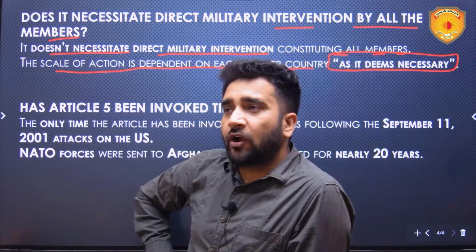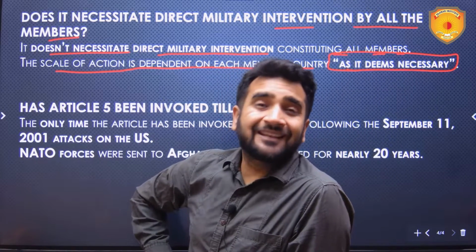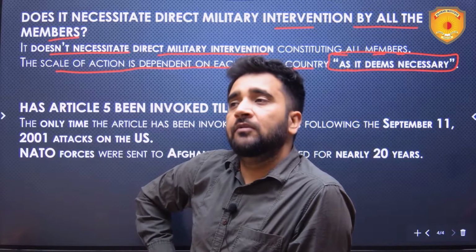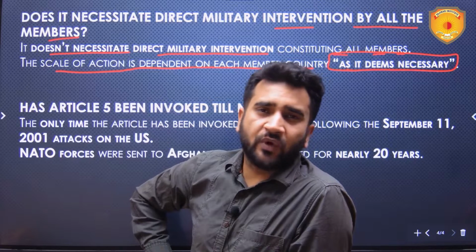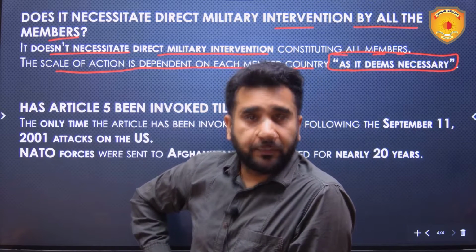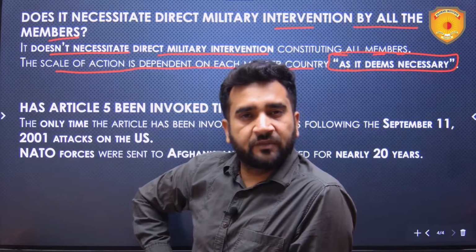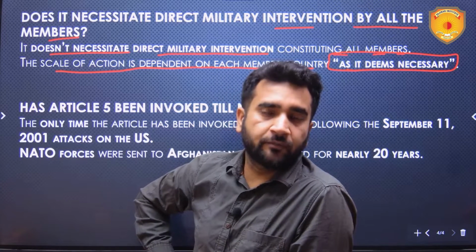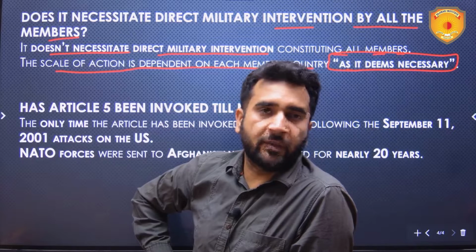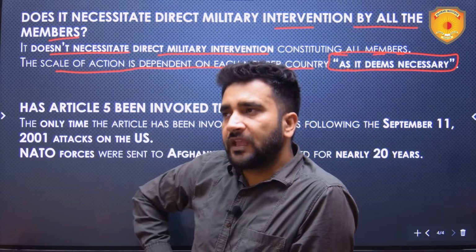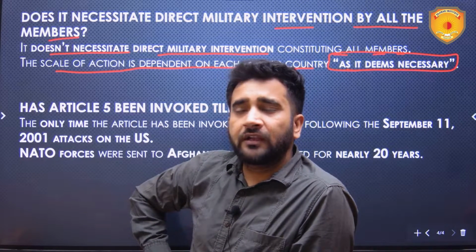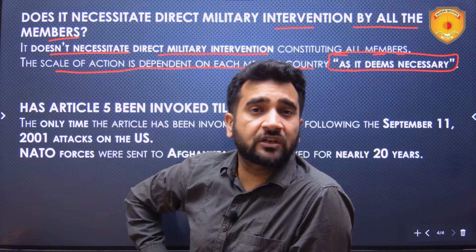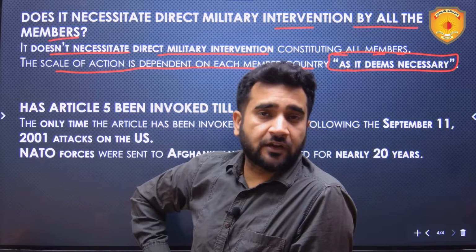But you cannot completely deny. Like if I am a member of NATO and some other member of NATO has been attacked by a non-member, then Article 5 will be invoked and we will have to launch a collective attack on that non-member country who attacked one of the member countries. In that case, I will not be bound to contribute in equal measure like all other countries are contributing.